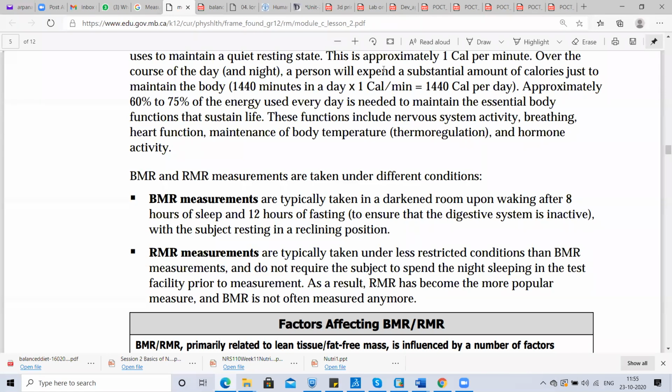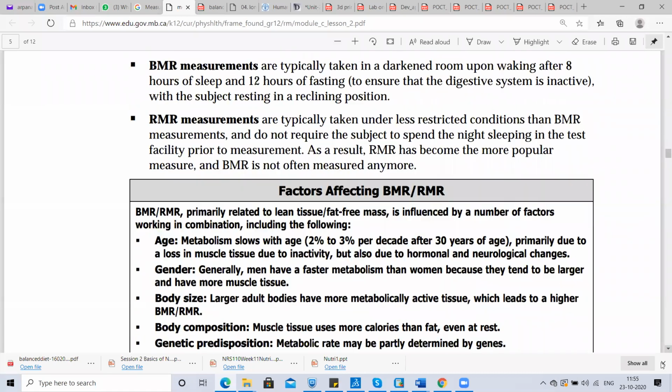Next, how can RMR be measured? It is typically measured under less restricted conditions than BMR and does not require the subject to spend the night sleeping in the test facility prior to measurement. As a result, RMR has become a more popular measure than BMR, because less stringent conditions are required to measure RMR.